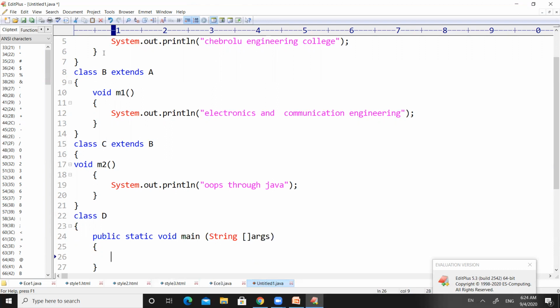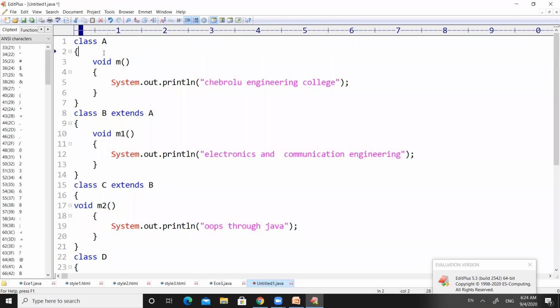Inside the method, if I want to bring something into the RAM, then I need to create an object. If you observe class A, class B, or class C, none of those three classes have the static keyword. So they will not move into the RAM directly. In order to bring all of them into the RAM, we need to create an object.